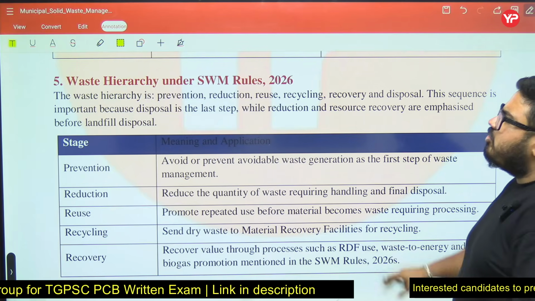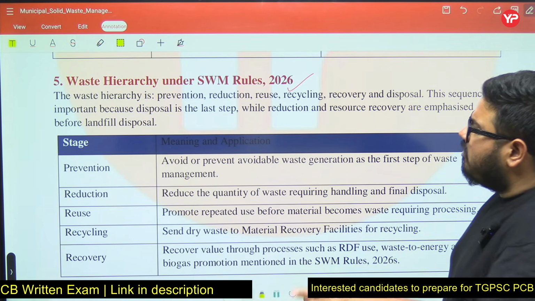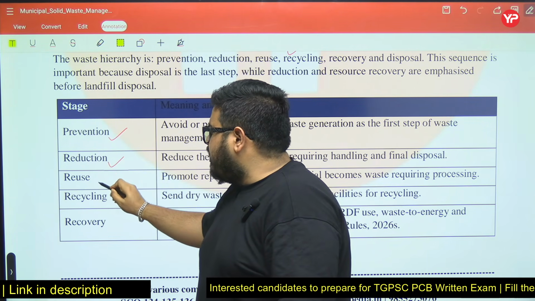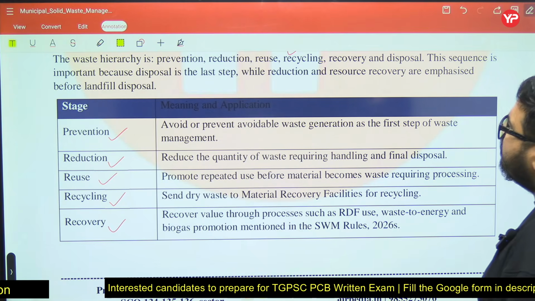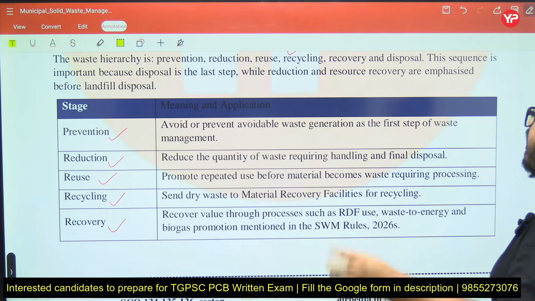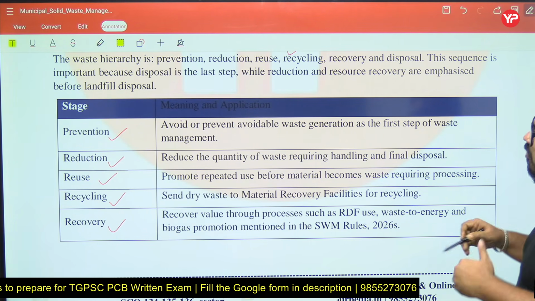But okay, now see the waste hierarchy under Solid Waste Management Rule 2026. Sir, what is the waste hierarchy? So here, first is prevention, reduction, reuse, recycling, recovery. Prevention means avoid or prevent avoidable waste generation, it is the first step. Reduction means reduce the quantity of waste requiring handling and final disposal. Reuse means promote repeated use.